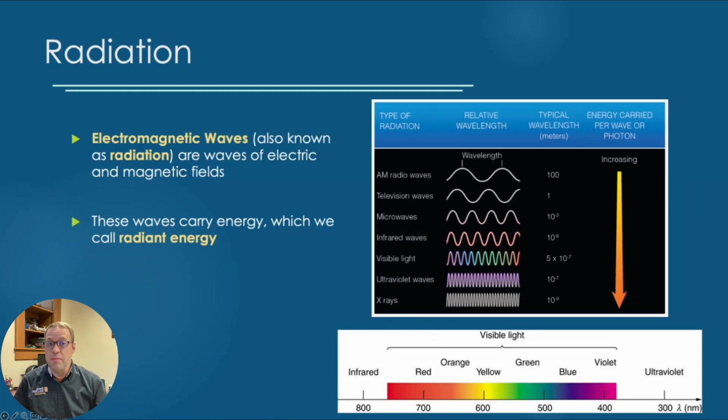Now, radiation is just simply electromagnetic waves. That is, waves of electric and magnetic fields that propagate through space. The energy that these waves carry with them is called radiant energy. Now, it's a wave, which means you're going to have this oscillation and a distance between the peaks of waves. That distance between the peaks of waves is known as wavelength. And the type of radiation we're dealing with depends completely on what that wavelength is.